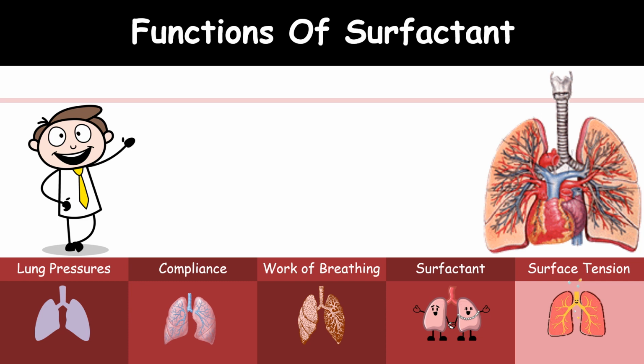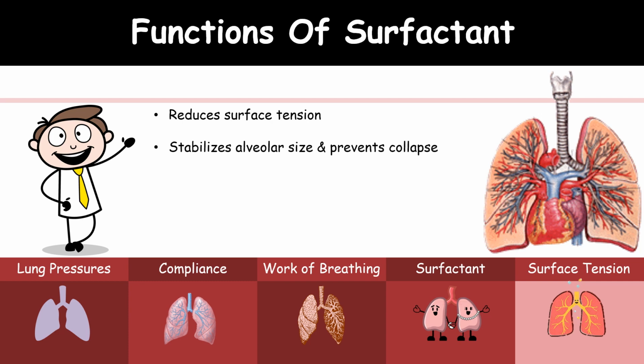Functions of surfactant. Surfactant reduces the surface tension. By reducing the surface tension, it decreases the tendency of the alveoli to collapse. So it stabilizes the alveolar size and prevents the collapse.